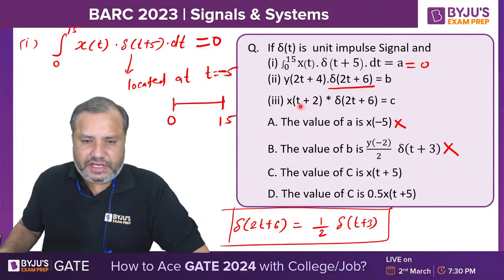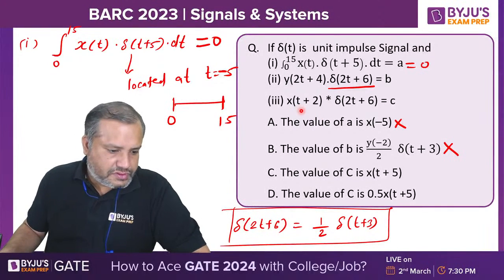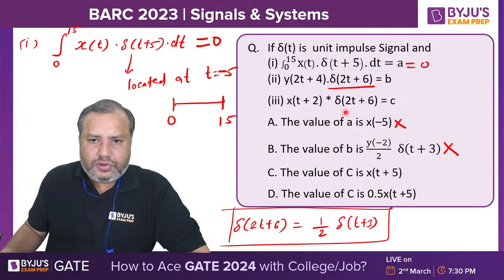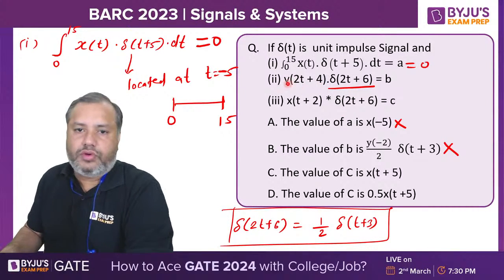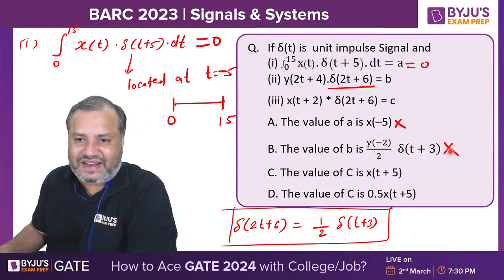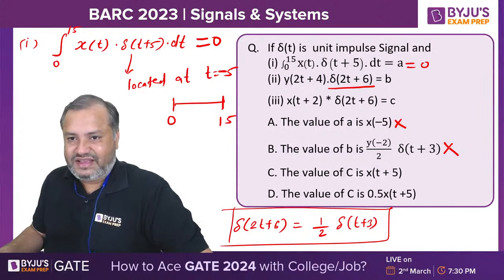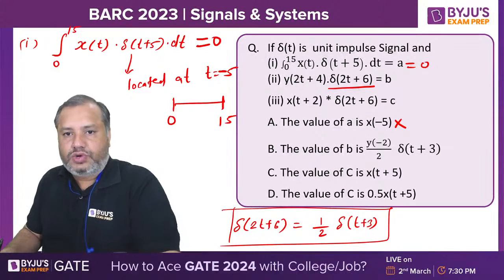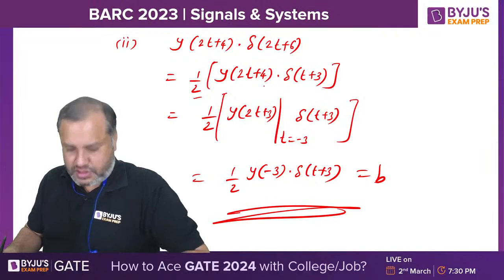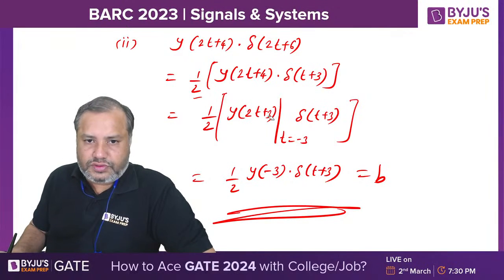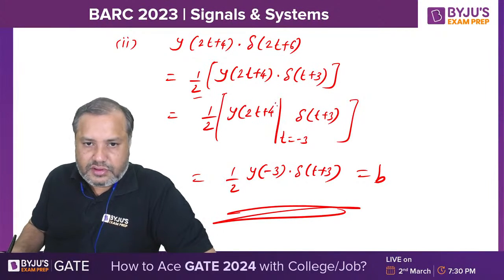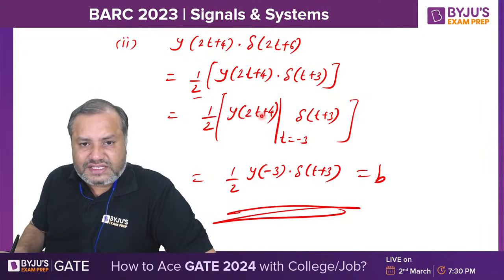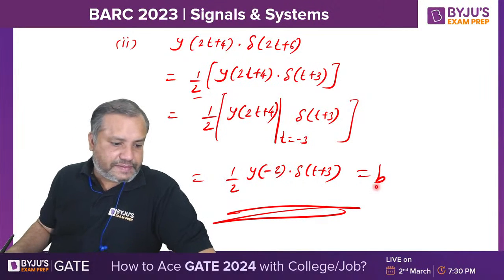Now, the third case. 2t plus 4. Okay, I got it. I made a mistake here. It is 2t plus 4 here, just a printing mistake. So minus 6 plus 4. Minus 6 plus 4 is minus 2. And now I can say my option B is correct.